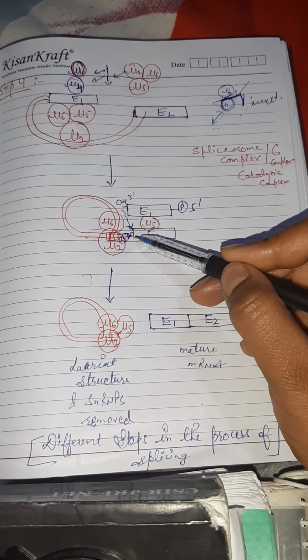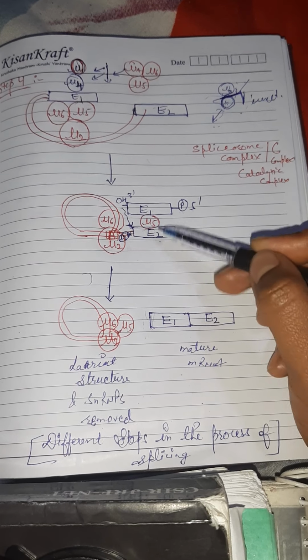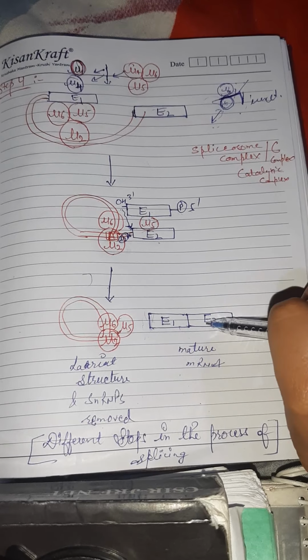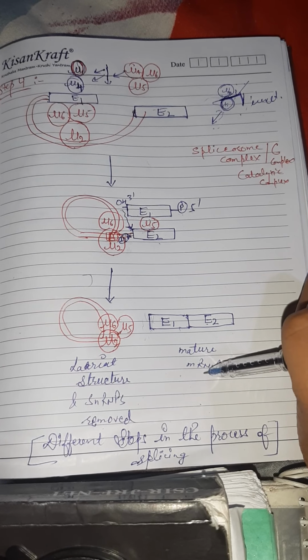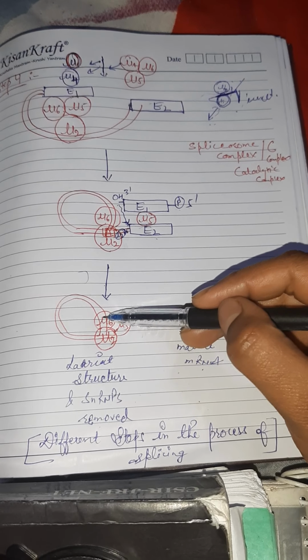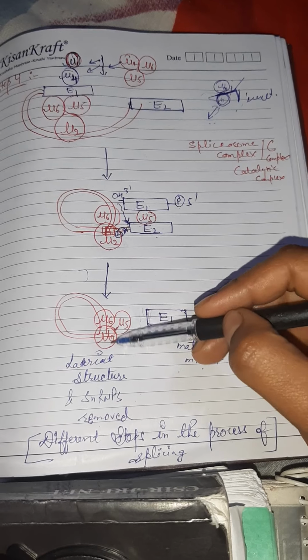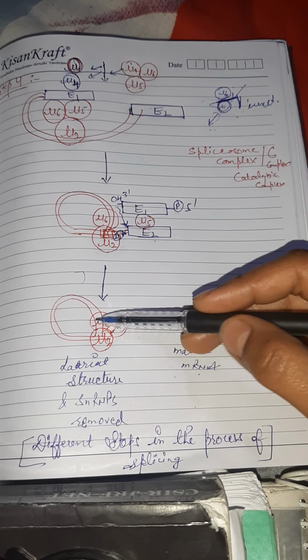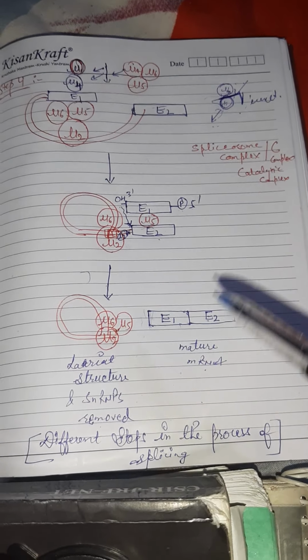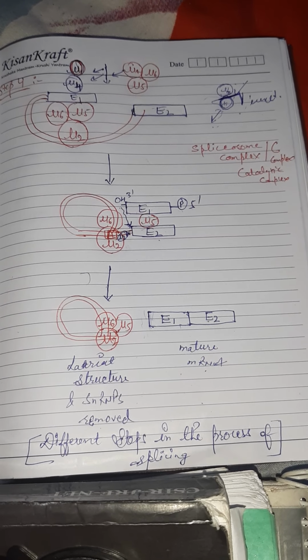When there is the nucleophilic attack, exon 2 is broken from here, and exon 1 and exon 2 bind together like this, and this becomes a mature mRNA. The whole intron part, with the help of snRNP proteins and non-protein factors, is released and forms a lariat-like structure. So this is removed, and the mature RNA goes into the cytoplasm, where the process of translation follows.